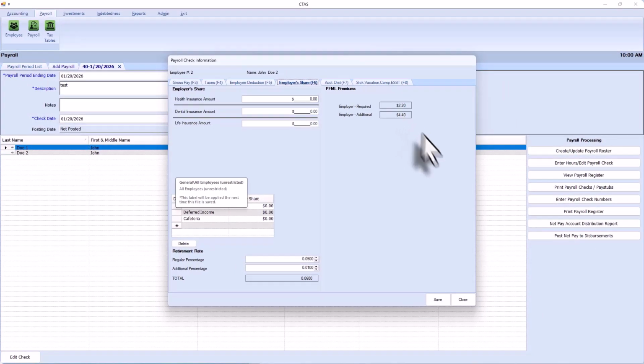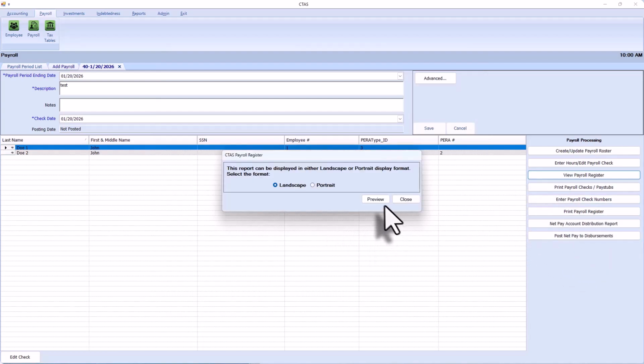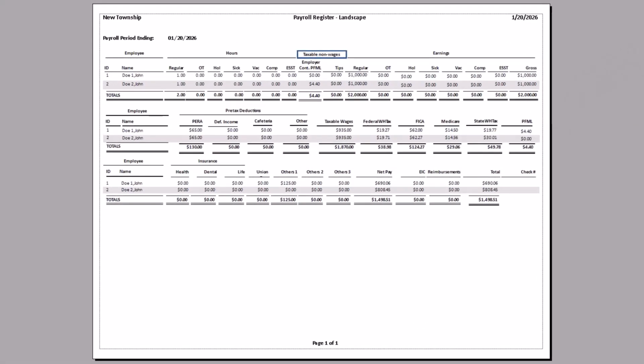Let's go ahead and take a look at how this looks in the payroll register. Again, we will go to the non-taxable wages. Same outcome as with the normal employer. The first employee is a 50-50 split, so the employer is not contributing anything for the employee. Down here again for employee number 2, the employer is paying 100%, so they are paying the extra half of the premium for the employee, so that brings in to $4.40.